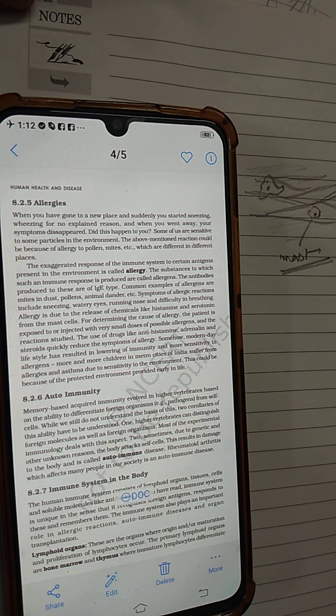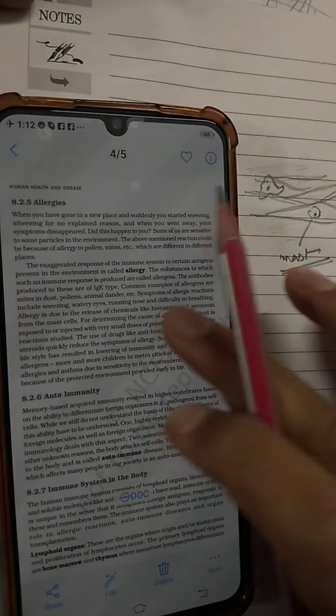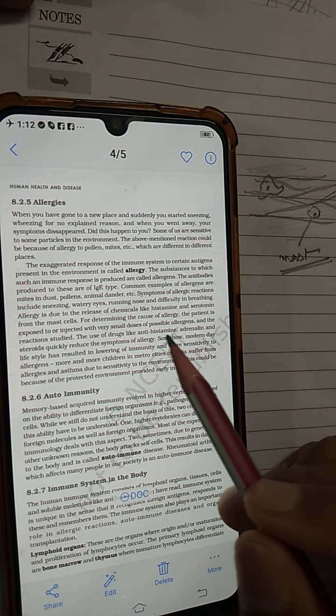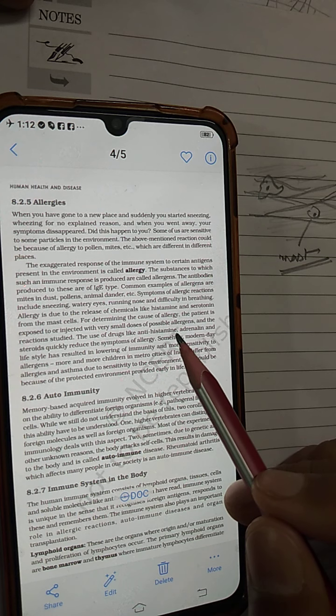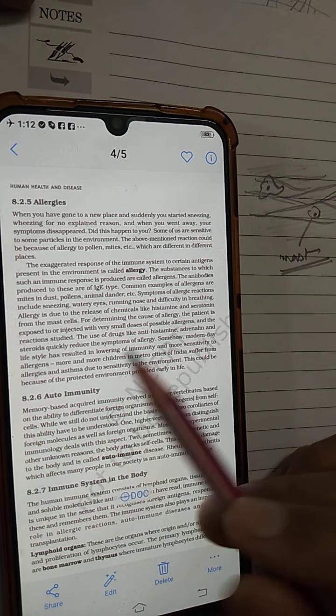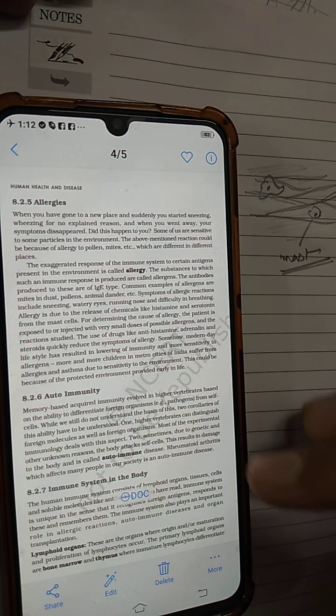What happens is that when allergy occurs, the lymph tissues are affected, the flow of lymph is affected, and there is collection of fluid in the tissues. So swelling occurs. Since it occurs due to two chemicals, histamine and serotonin, allergic reactions are treated by giving drugs like antihistamines. Adrenaline and steroids are also given, injected. They give very quick relief from the allergic reaction.